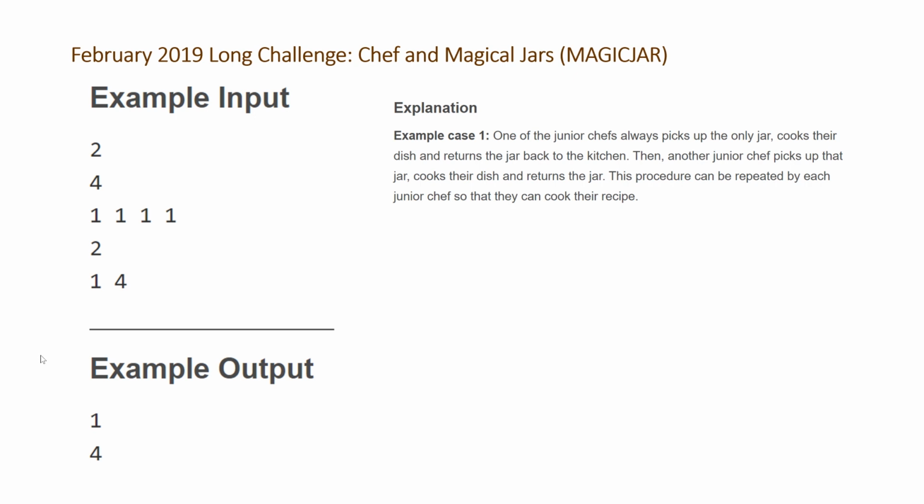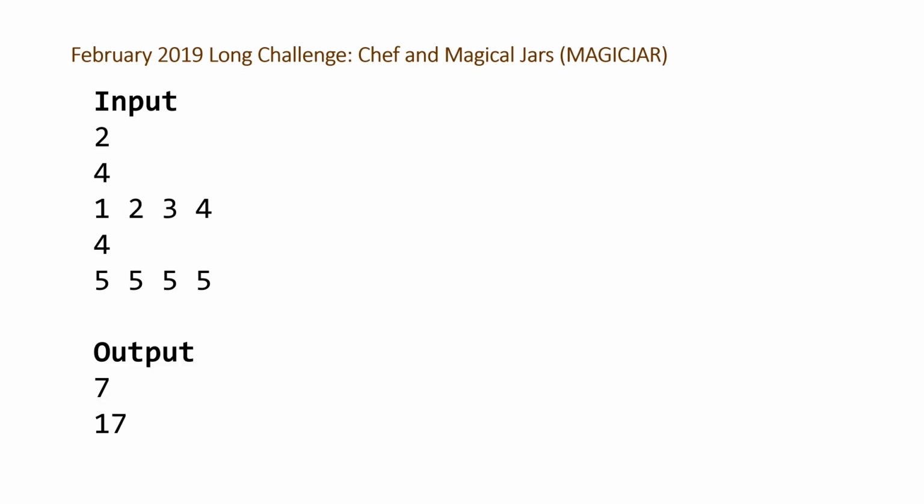But there are certain cases where we might need more of those, and these test cases don't really do a good job of illustrating that, but I'll show you 2 cases that do. So here are the 2 other examples. You can see for each of them we have 4 chefs. For the first example, the 4 chefs require 1 ingredient, 2 ingredients, 3 ingredients, and 4 ingredients respectively. And for the second example, each of the 4 chefs require 5 ingredients. And the answer for each of these are going to be 7 and 17 respectively.